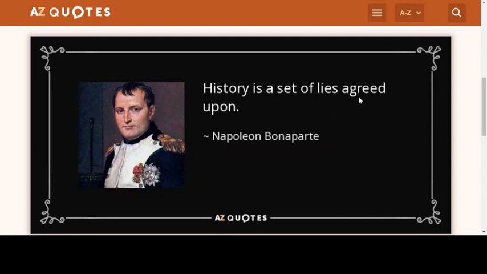Because to agree is to be complicit, but it also means that you're consciously thinking about it and making a decision. And if you think about most of us going to school, we believed what our teachers were teaching us. So if we are deceived and we do believe lies, it's because we've been misled. It wasn't because we were agreeing on lies. We weren't aware. So most of the world, in ignorance, it's not the same as actually agreeing upon a set of lies. So who is Napoleon speaking about? Who is complicit with agreeing on this set of lies for our history?